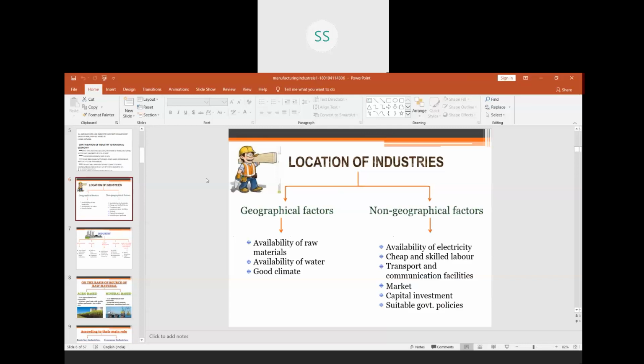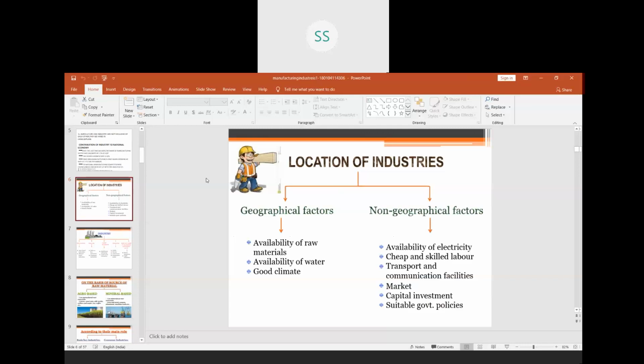So most of our industries were located in Mumbai, Kolkata, Chennai, etc. But later on, after independence, many other urban centers or cities have emerged as large industrial or agglomeration economies.